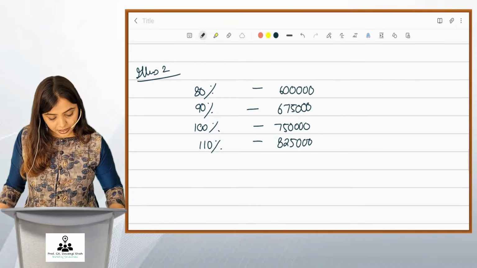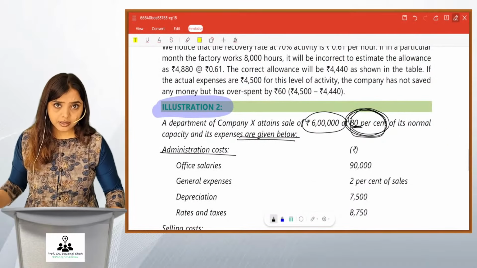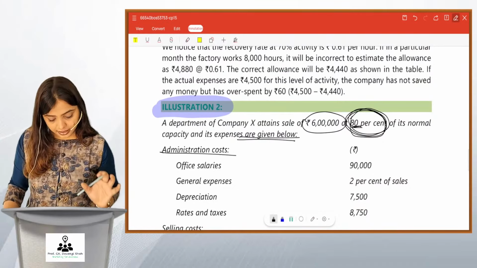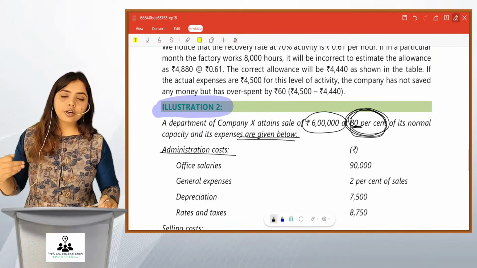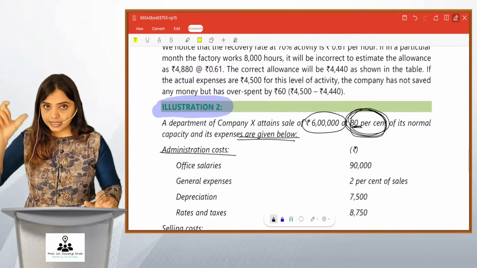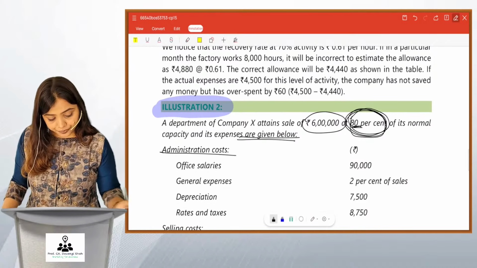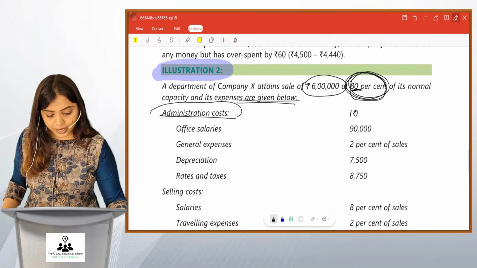Now what I do is I make a table for the various capacity levels that they have asked. First column will always be for the given data, that is 80%, then 90%, 100% and 110%. Most of the costs are dependent on sales. So I will write sales first, followed by the costs they have asked. Now, for admin cost, I will explain this one cost and I'm sure you will understand all the others, and you would want to do the sum on your own, right?